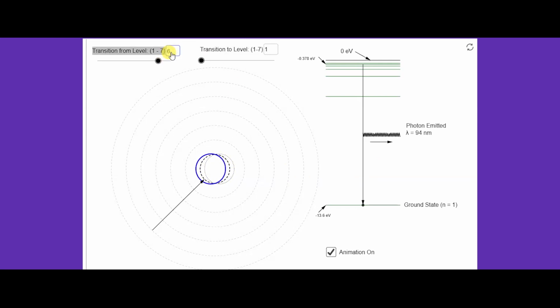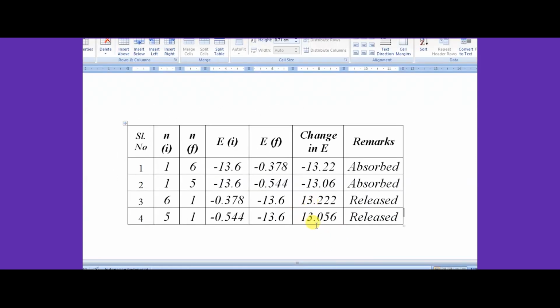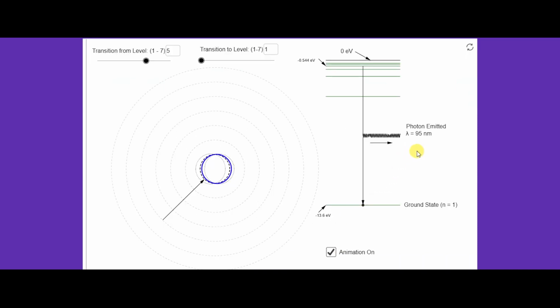Let us look at when the electron transits from n equals 5 to 1. In this case also, since the transition takes place from a higher energy level to a lower energy level, from n equals 5 to n equals 1, the ground state, the change in energy is again positive, which means that energy is released when an electron transits from a higher energy level to a lower energy level.